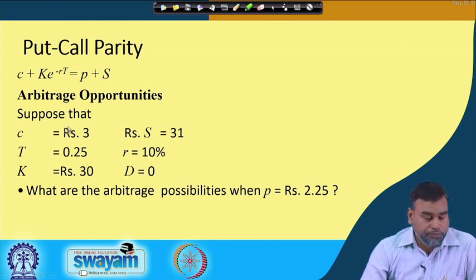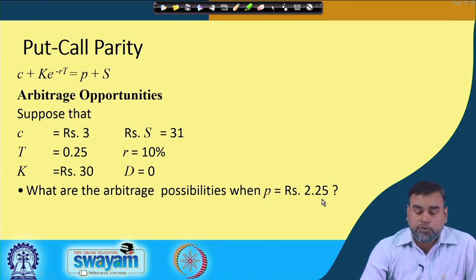How is it so? Let C is equal to 3, S is equal to 31, T is equal to 0.25, R is equal to 10%, K is equal to 30, and D is equal to 0. What are the arbitrage possibilities when P is equal to 2.25? This is the question.